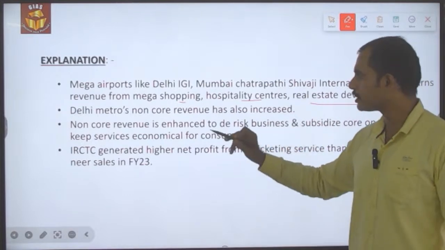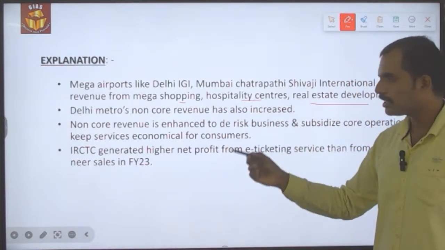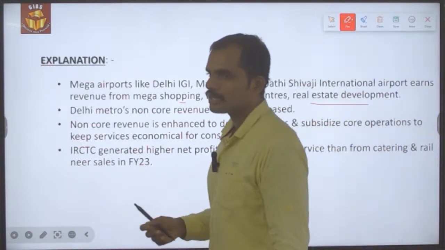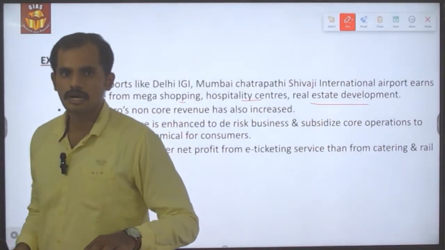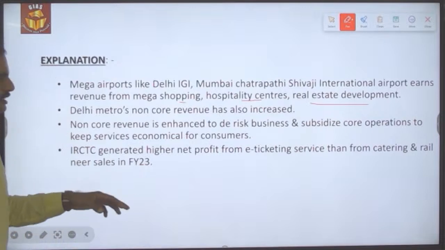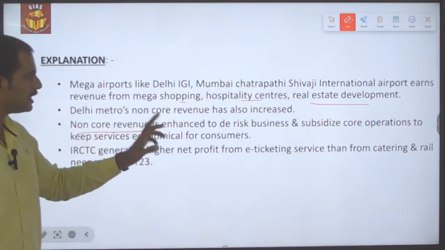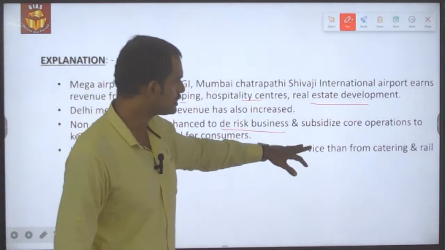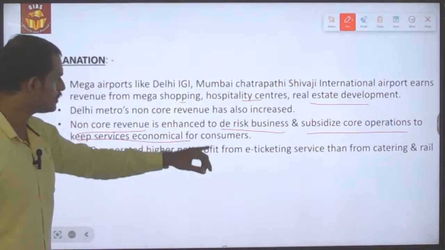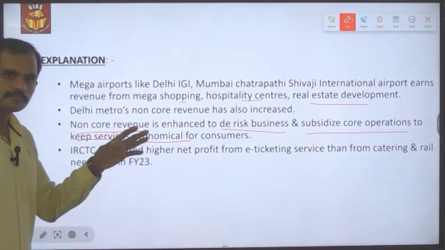In the case of Delhi Metro, the non-core revenue has also increased. The operators of those stations or infrastructure establishments are increasing their non-core revenue to de-risk the business and at the same time subsidize the core operations to keep the service economical for the consumers.